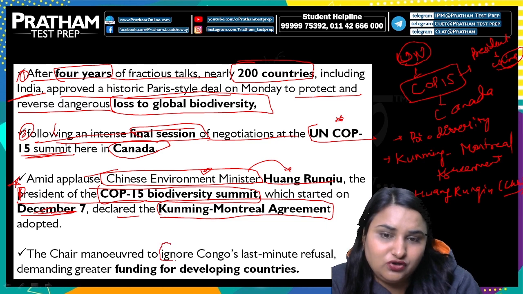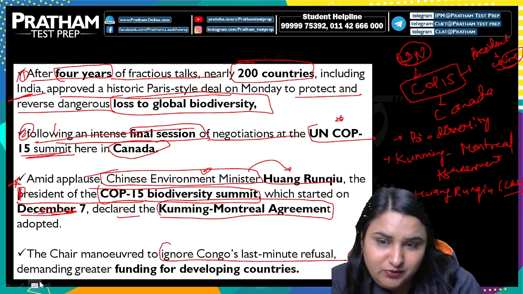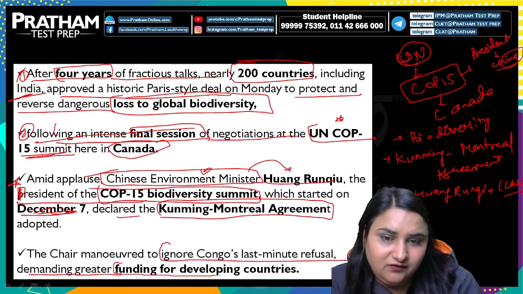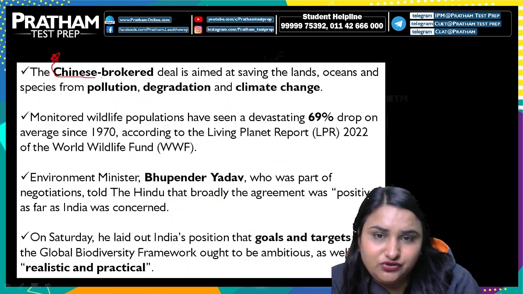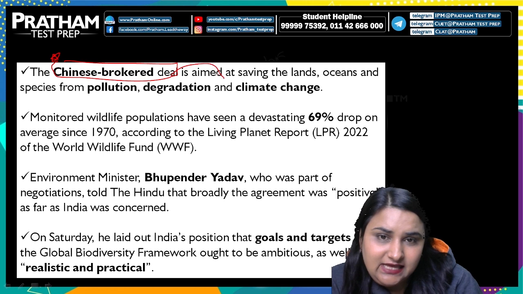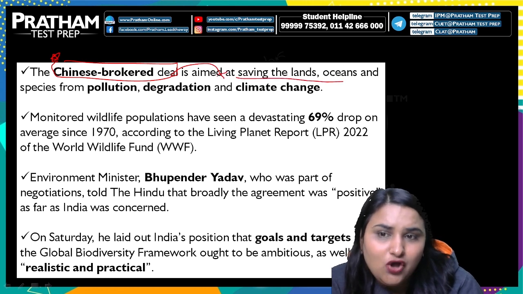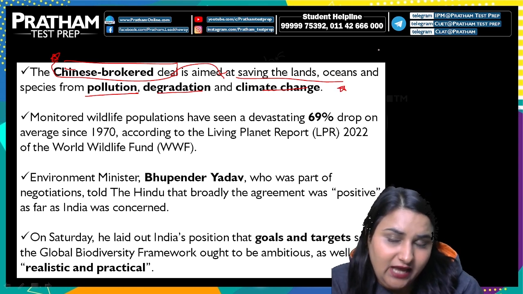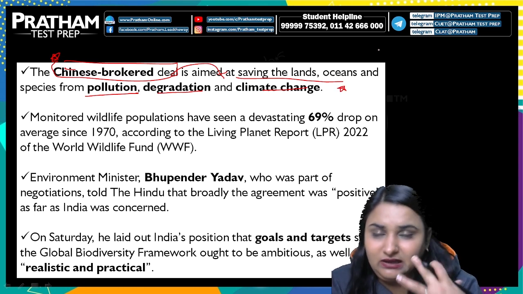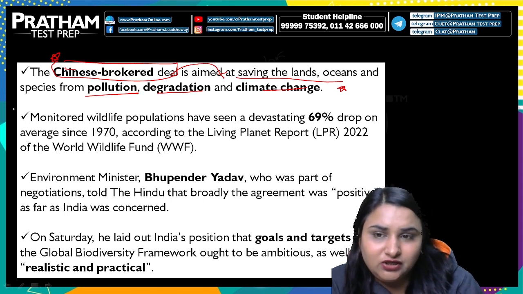Also, it was focused on ignoring the Congo's last-minute refusal, which demanded greater funding for the developing countries. So this deal brokered by China is aimed at saving land and ocean species, mainly from pollution, degradation, and climate change, because we all know that climate change has become a major challenge in front of us.